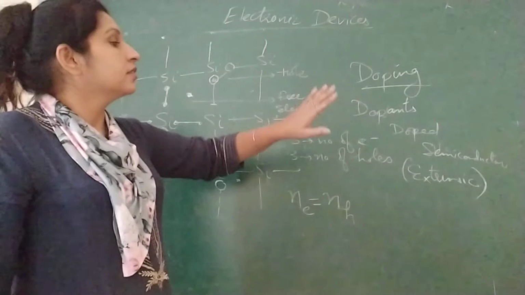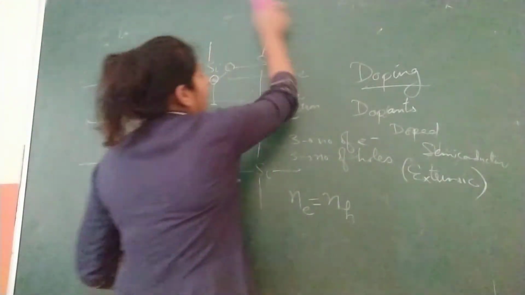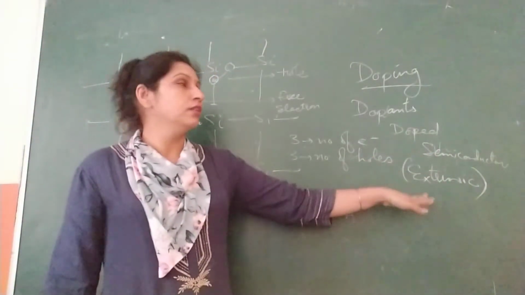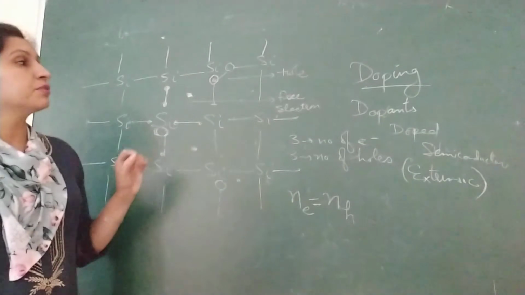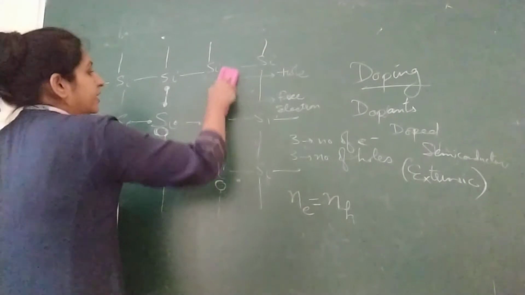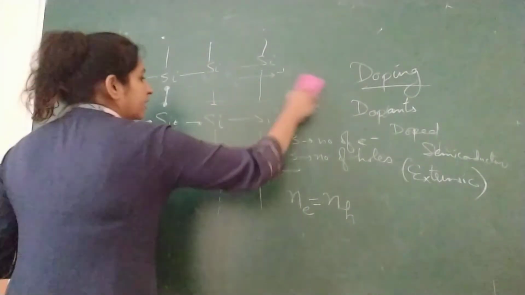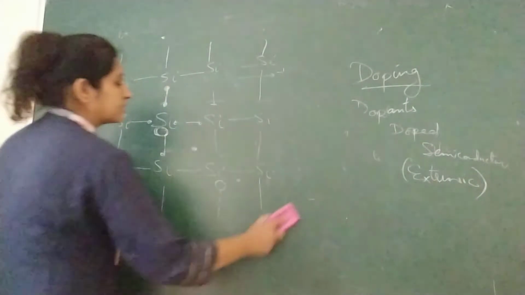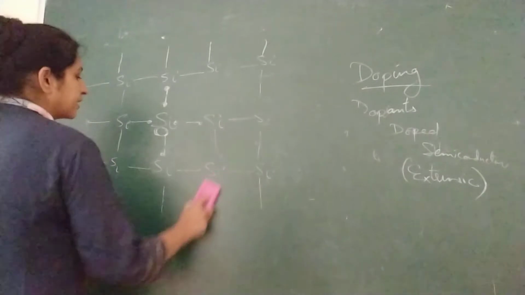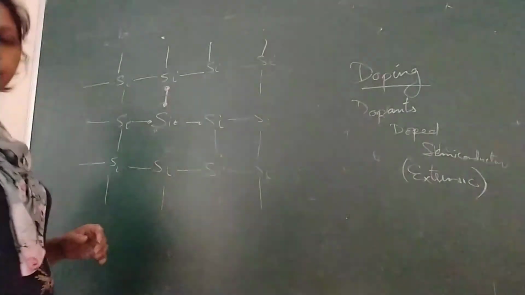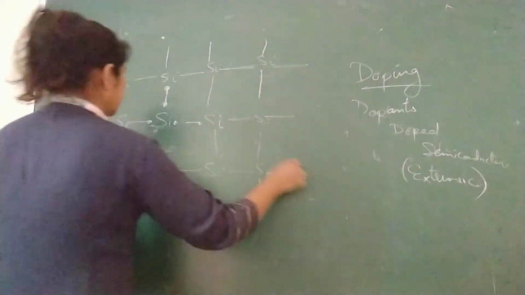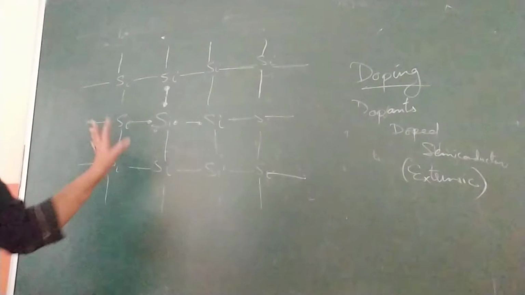Extrinsic semiconductors are the semiconductors having impurity atoms in them, which are doped. And what are the various types? Suppose first, I'll just erase these holes and electrons, we'll make the pure structure and then we will discuss further about extrinsic semiconductors. Okay, now let us again consider it is at room temperature. So this is our structure at room temperature.